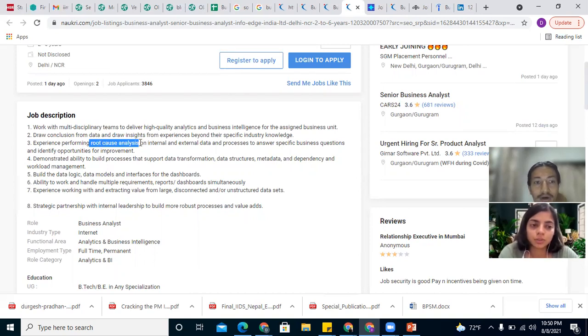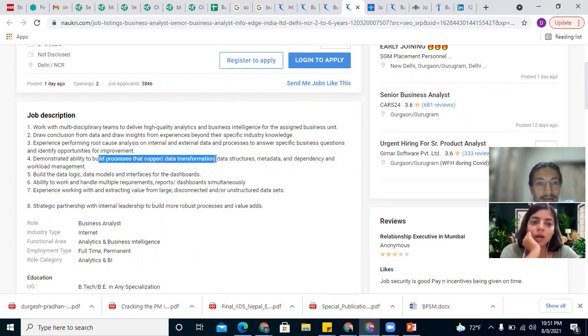This will be the same on a numerical basis also. Again, the same example: the sales were not good. So what are the different reasons? What could be the main actual cause? So we go on analyzing the root cause, the cause of the cause.